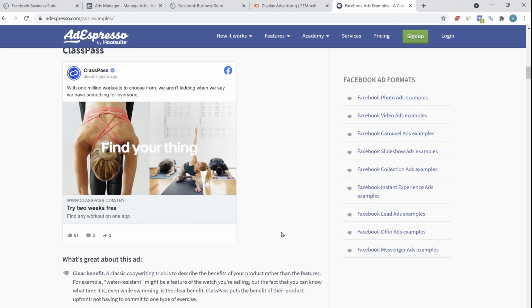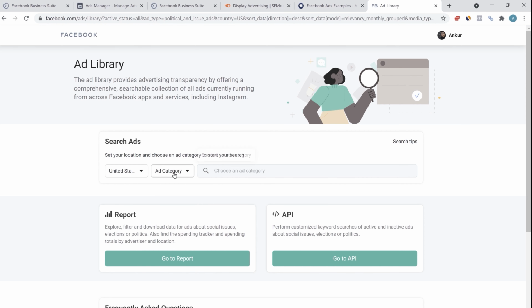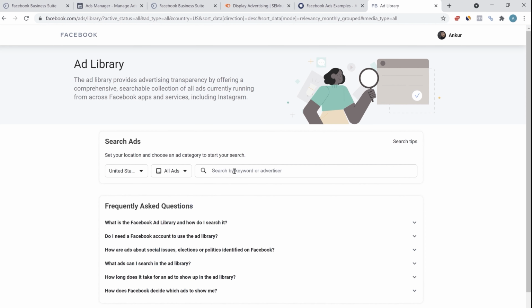Apart from this, Facebook also offers you an ads library. It's free of cost. You don't have to pay any money for this. So open the URL facebook.com/ads/library and this page will open up. Here, let's select United States. For the ad category, we'll select all ads. And for the interest, let's select dog food and let's see what the results are.